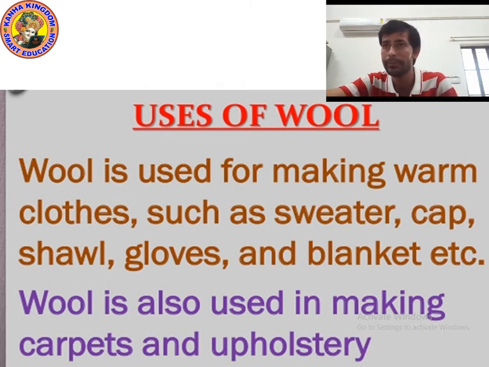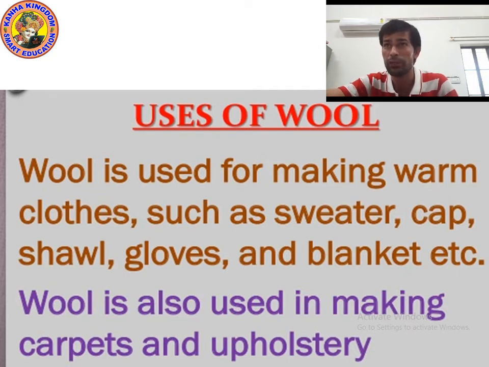Sheep give us milk and meat, but mainly we rear them to get wool. Angora wool is obtained from the Angora goat, and Pashmina wool is obtained from the Pashmina goat, which you can call the Kashmiri goat. Alpaca and llama are found in South America. Am I right?